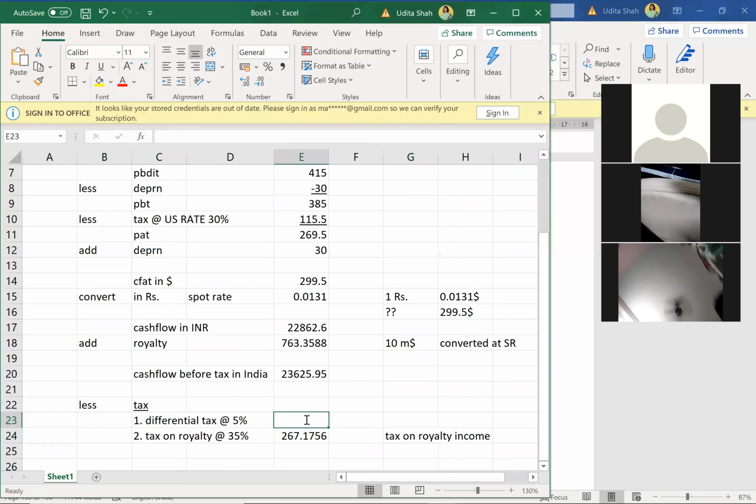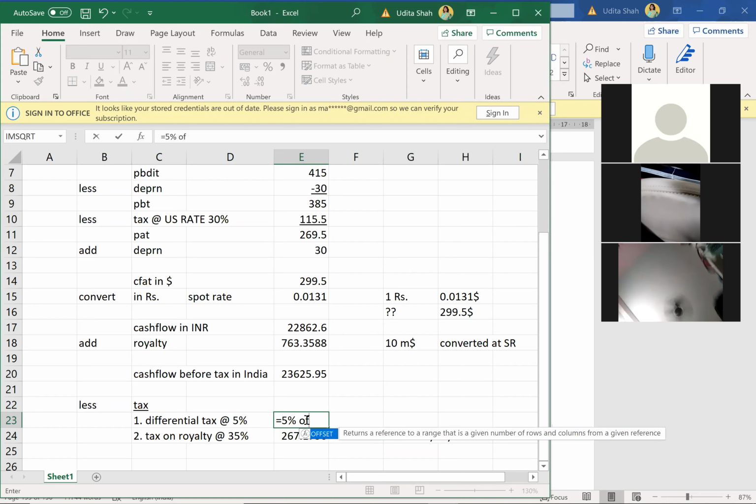Differential tax is 5%. 5% of what amount? Should I take 5% of 23,625? Should I take 5% of 22,862? Or 5% of what amount?